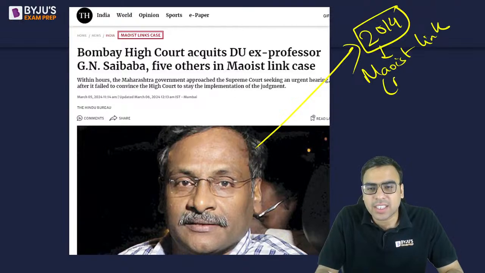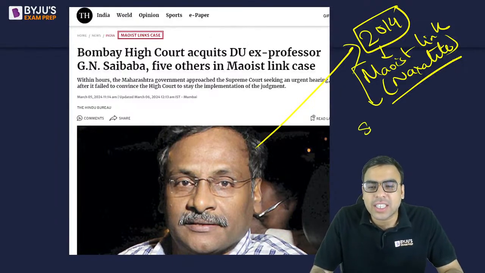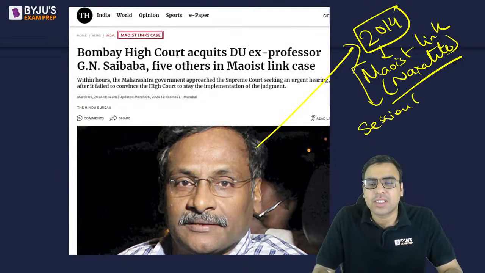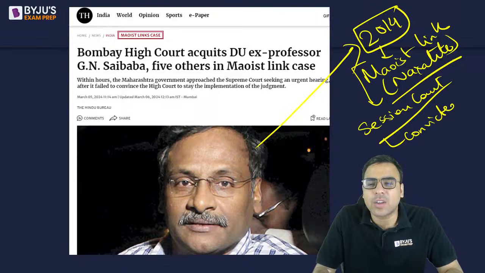Maoist and Naxalites are the same thing. So there was a link to Maoists or Naxalites, and the matter went to the lower court, the session court, which found him guilty. So in session court he was convicted. Convicted means proven guilty in the court of law.